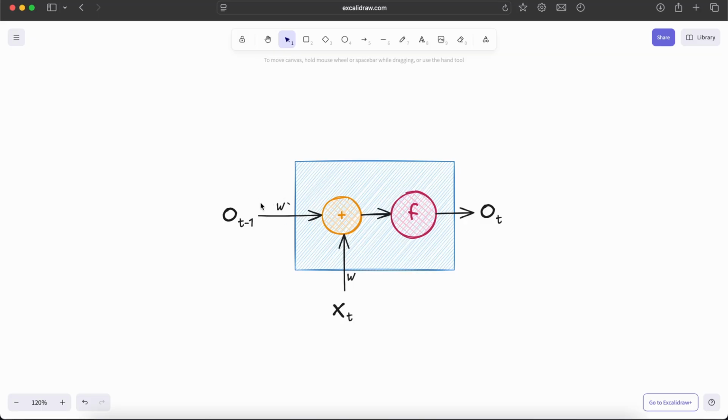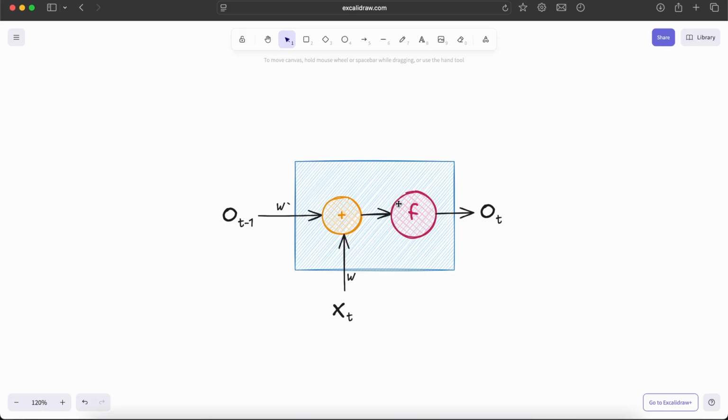Both products will be summed, so the expression will be xt w plus ot minus 1 w dash. We then provide that summation to the activation function.